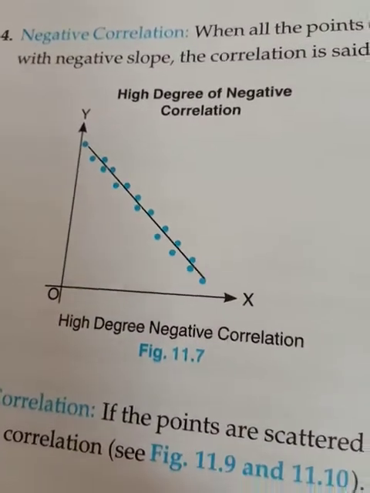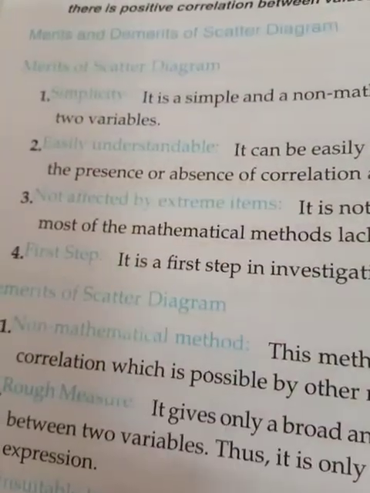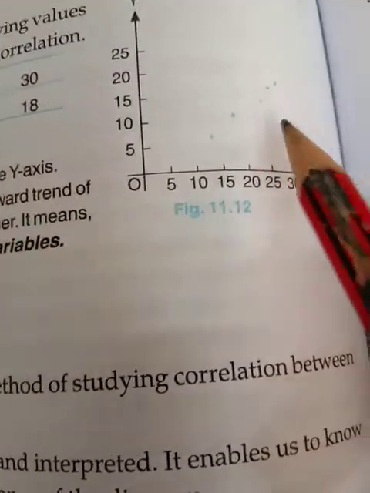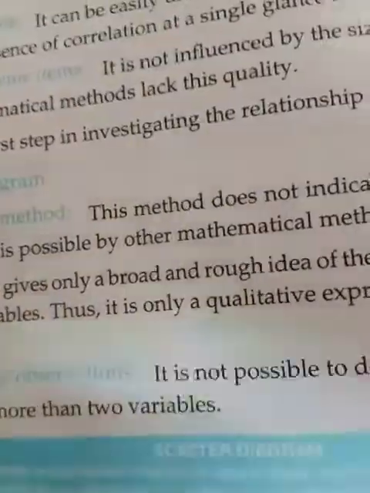When you make the scatter diagram, it is very simple. The merits are given here: easily understandable, and not affected by extreme items because all the points are plotted. Likewise in question number 2, x and y items are given and plotted in a scatter diagram, which shows positive correlation, but the points are not on the same line. So you can say it is a high degree of positive correlation, because they are near the line but not on it. This is the first step when investigating the relation, the correlation.